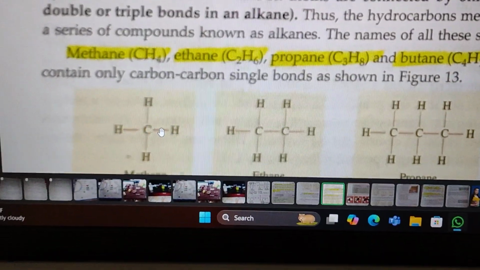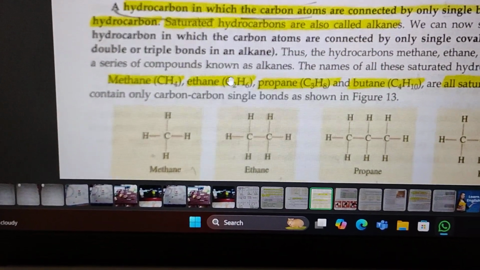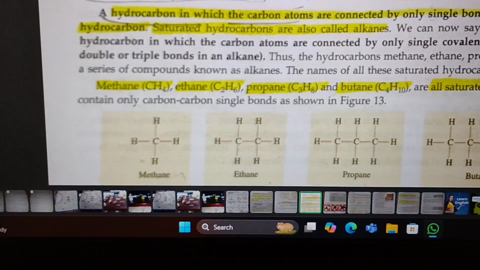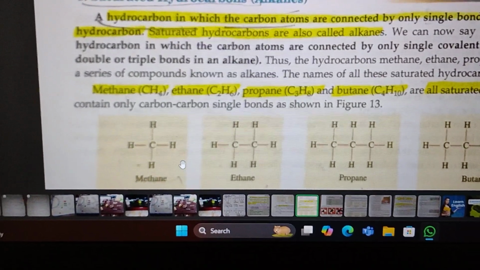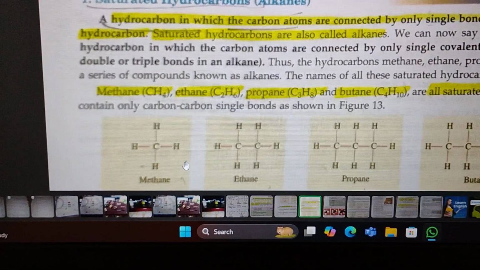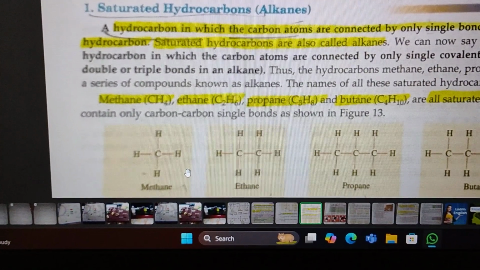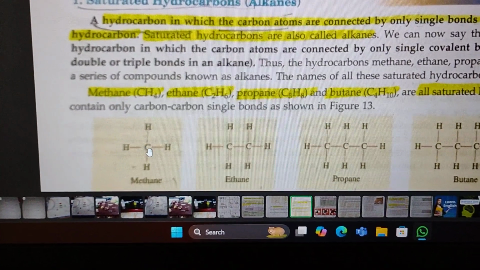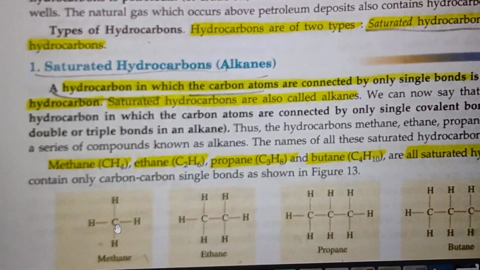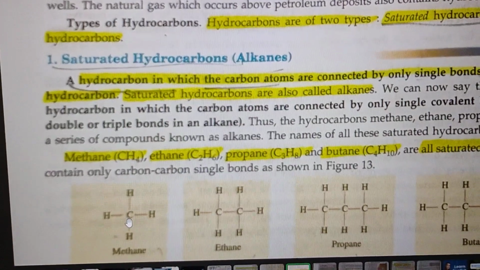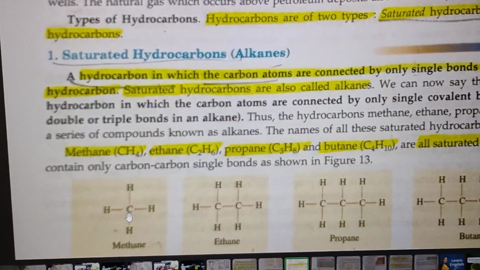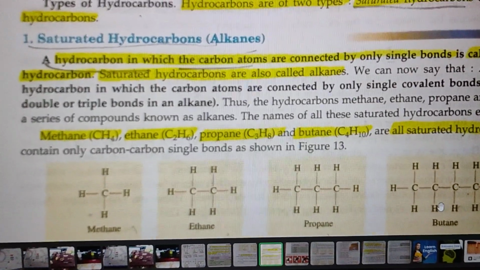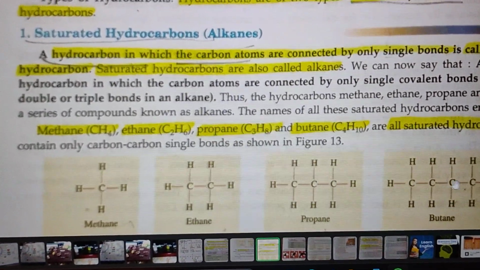Here are the examples: methane, ethane, propane, butane. All are saturated hydrocarbons, students. If a question asks you to draw ethane, then you have to take two carbons. Remember, for methane you have to use only one carbon, for ethane two, for propane three carbons, for butane four carbons.